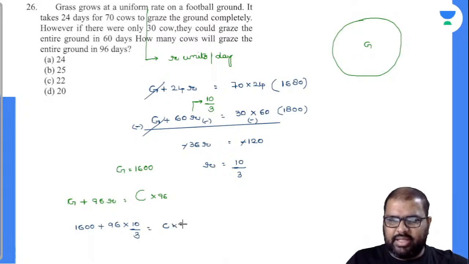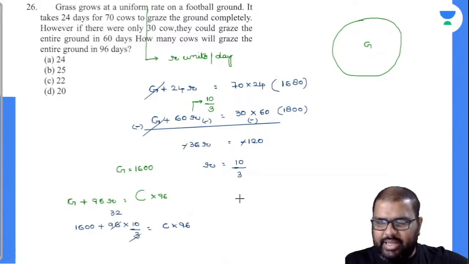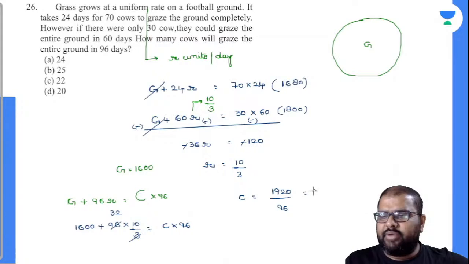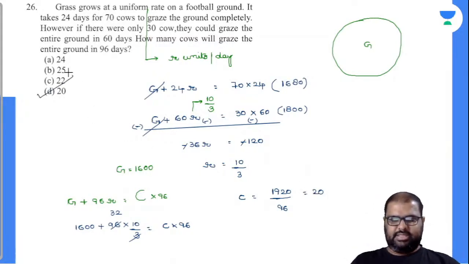So you can calculate this, 320. This is 1920. 1920 is equal to 96 into 20. Am I right or wrong? So how many cows are there now? 20 cows are there, and this is the equation.